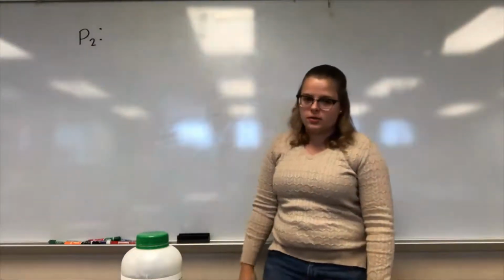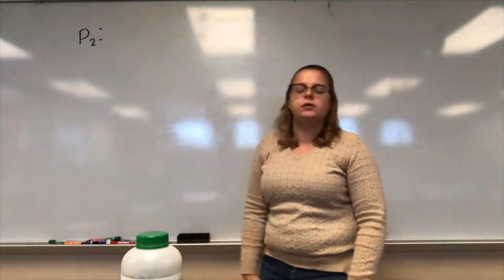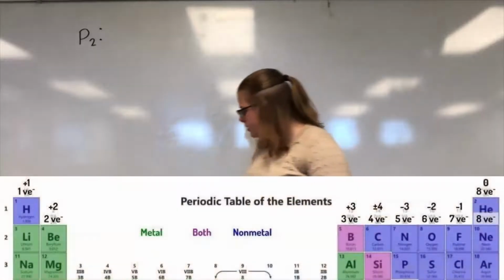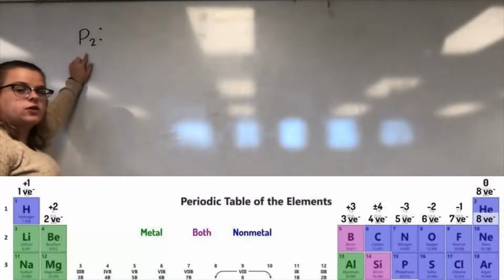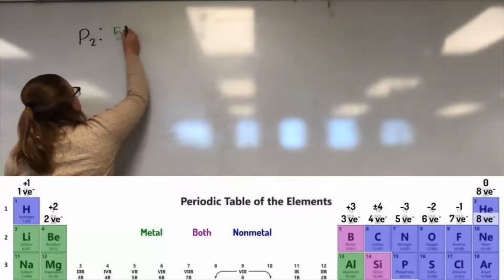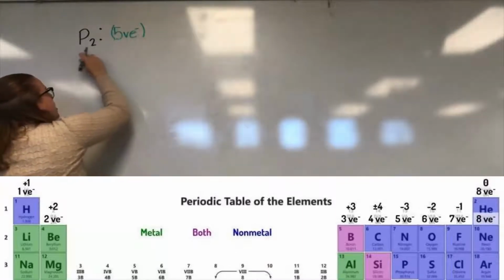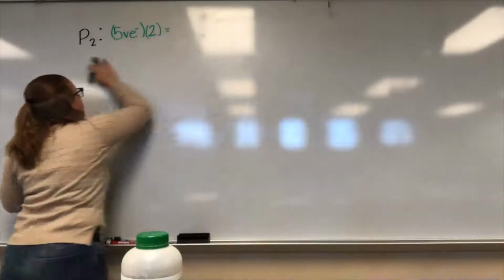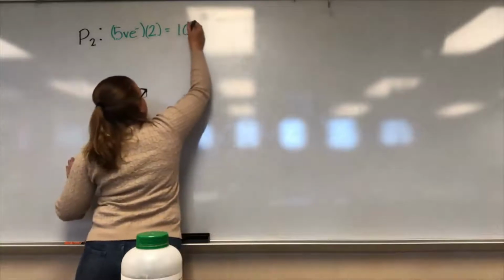Okay, so let's go ahead and do another one. Now this time we have P2 as our compound. So our first step is to figure out how many total valence electrons there are. So looking at the periodic table, phosphorus, P, has 5 valence electrons. And there are 2 of them in the compound, so we'll multiply 5 by 2. And that's all we have in the compound, so 5 times 2 is 10 valence electrons.